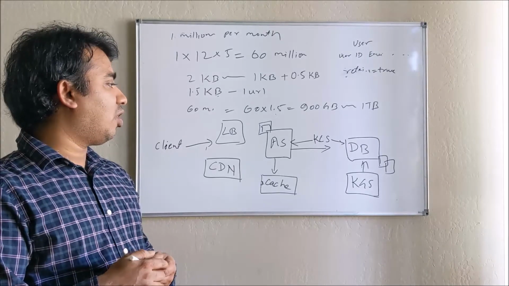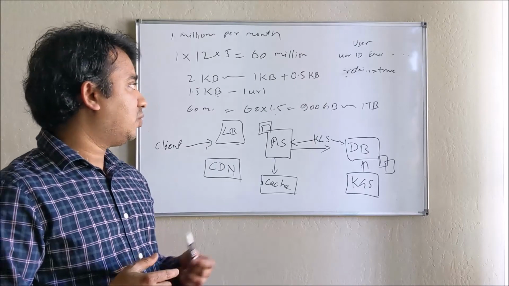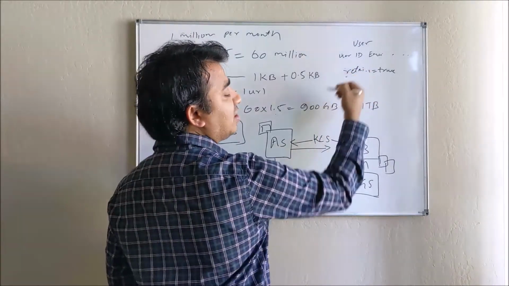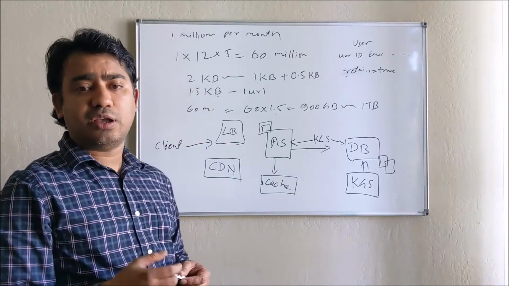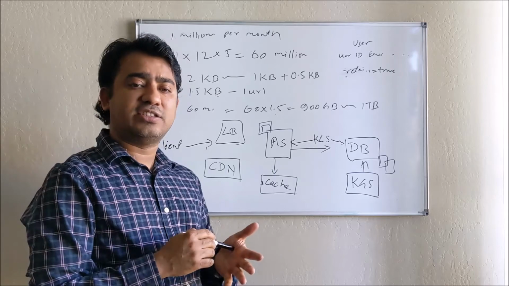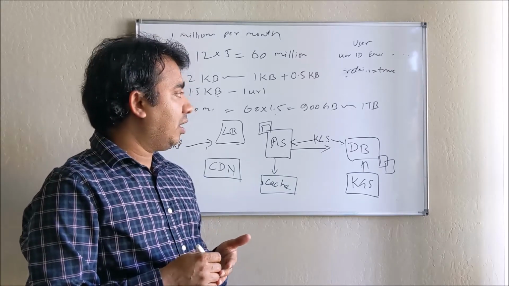In the case of Cassandra, they do hash-based partitioning. When the data comes in, the key, the slug, they create a hash. Depending on the hash, they decide which storage server to go to.